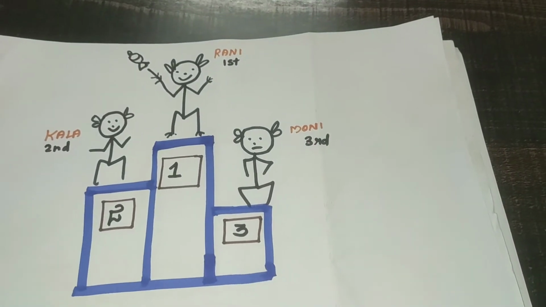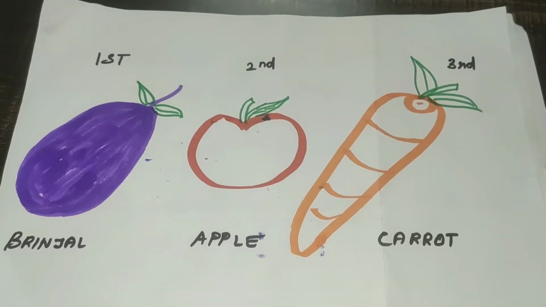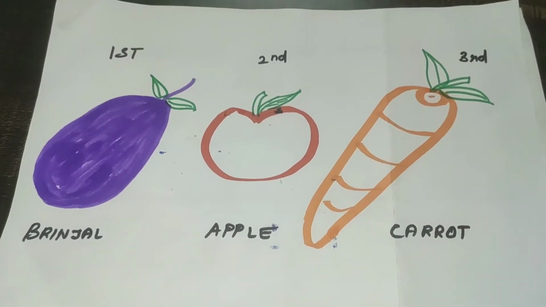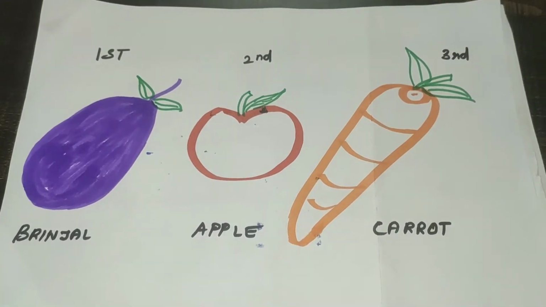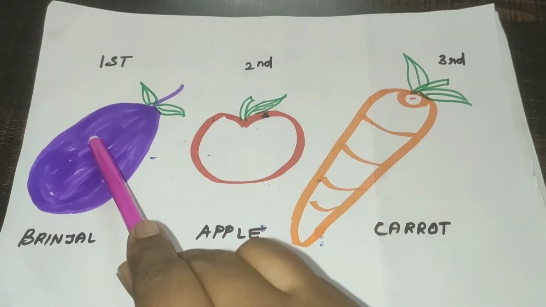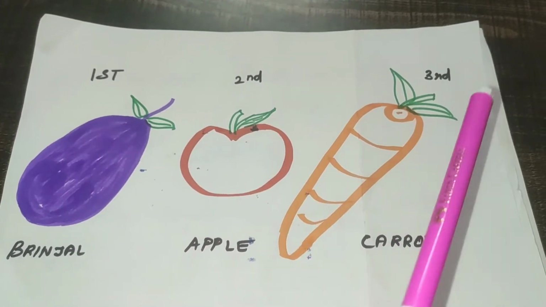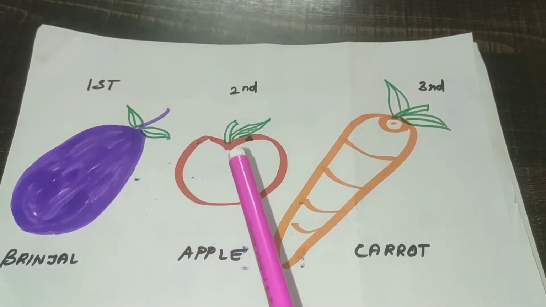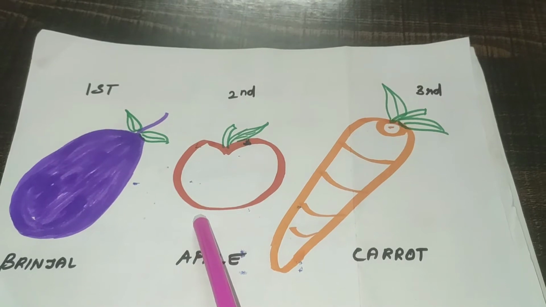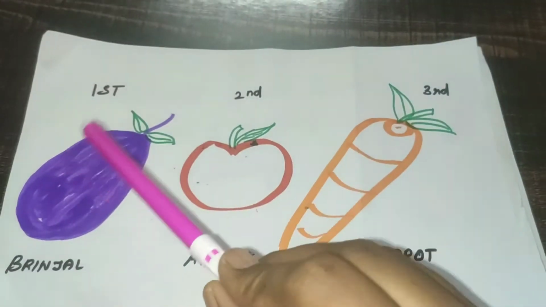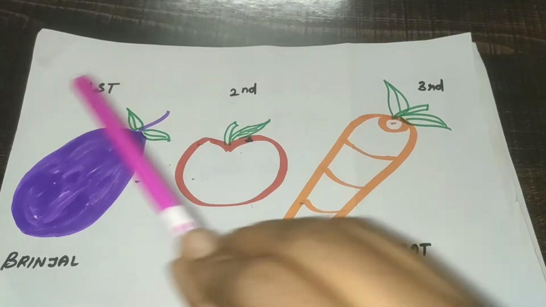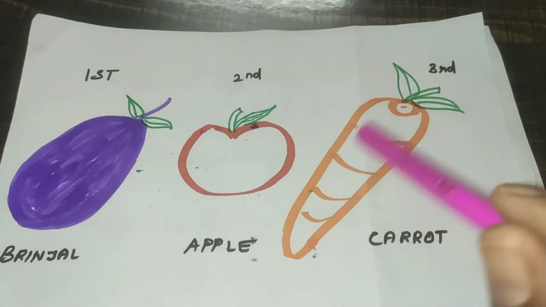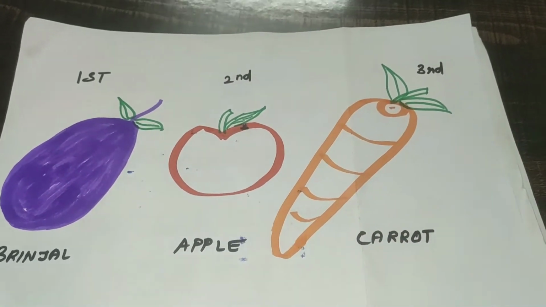Okay children, let us know about another one. Look at these three pictures, children. This is brinjal, this is apple, and this is carrot. If I tell any one of you, go and touch the first picture. Which is the first picture? Brinjal. Go and touch the third picture, carrot. Touch the second picture, apple. We won't say one picture, two picture, three picture. We say according to the position, where they are. This is in first place, this is in second place, this is in third place. So positions also we can see in the ordinal numbers.